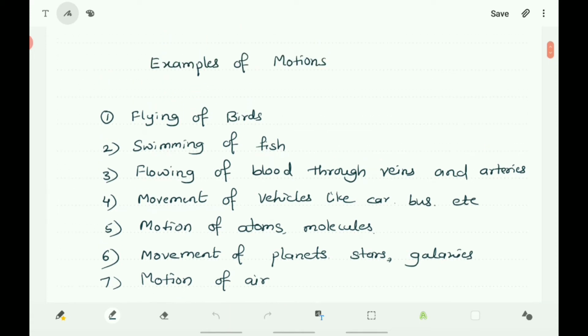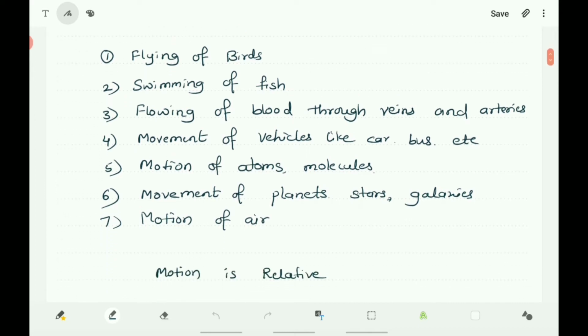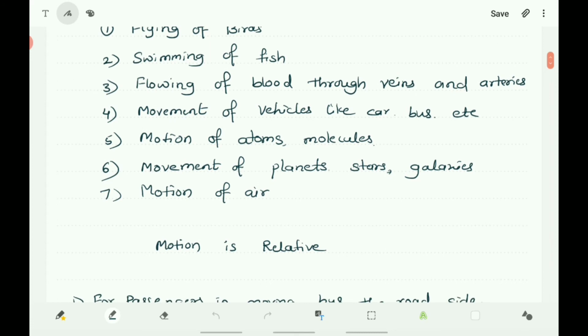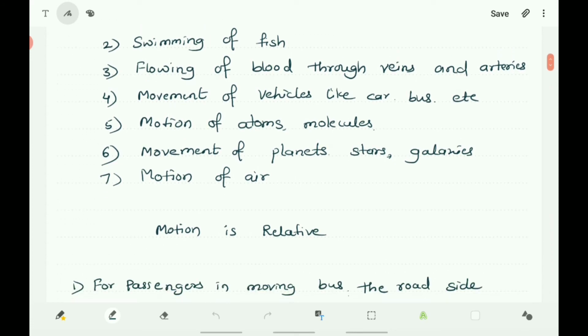And you know that the objects like buildings, trees, etc. are at rest. You can't see the motion in those objects. So you can say that in nature some objects move and some objects are always at rest. And what is motion? Here you know that motion is a change of position of a body. And an object may appear to be moving for one person and stationary for some other.